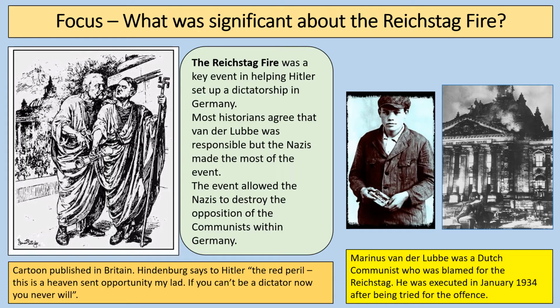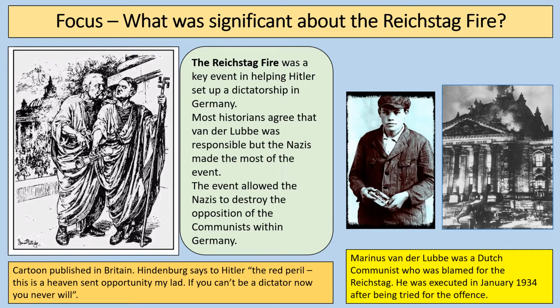So it's really important to think about what was significant about the Reichstag Fire. This is a key event in helping Hitler set up a dictatorship in Germany. Most historians do agree that this man, Marinus van der Lubbe, who's pictured, was responsible, but the Nazis made the most of the event. There are a lot of conspiracy theories around this, and some ideas that perhaps the Nazis made the fire worse, or they didn't put the fire out, or they started their own fires. But what is absolutely undoubtable is that the Reichstag Fire allowed the Nazis to destroy the opposition of the communists within Germany. And this cartoon, which was published in Britain, I think reflects this really well.